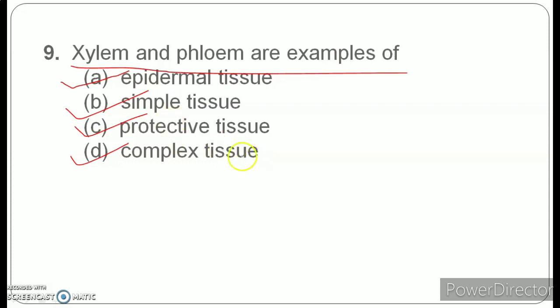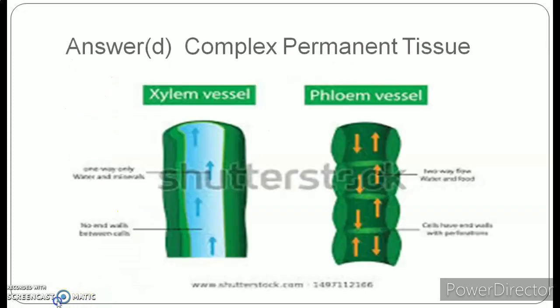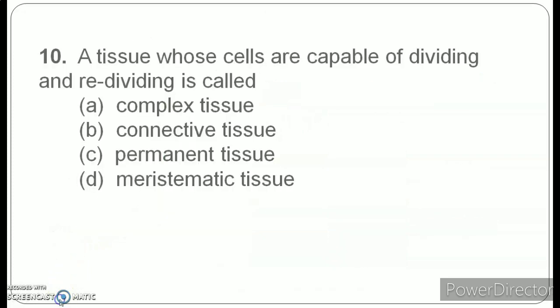Okay, so the correct answer for this question is option D, that is complex permanent tissue. Xylem and phloem are the complex permanent tissue because they have a common origin, and xylem is responsible for the conduction of water, whereas phloem is responsible for the conduction of food. Is that clear? Moving further, last question for this video is, a tissue whose cells are capable of dividing and redividing is called, and your options are A. complex tissue,